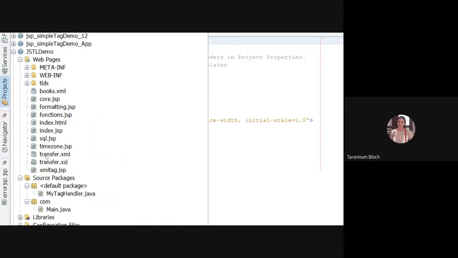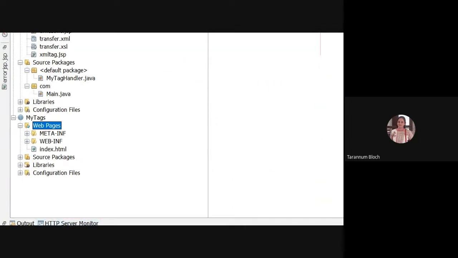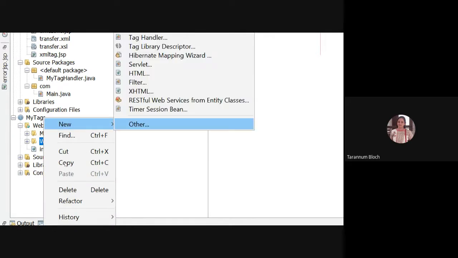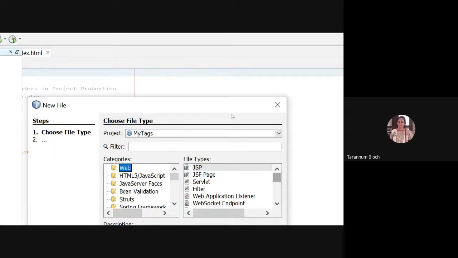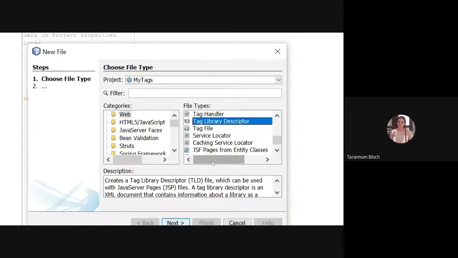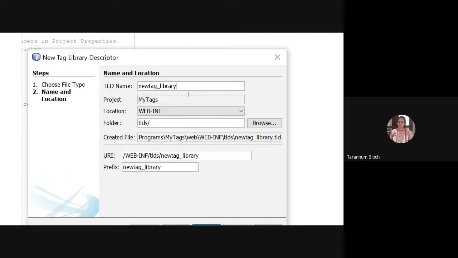So I'll go to the web pages, go to WEB-INF, right click, go to other, select web, and you can see here I have tag library descriptor, TLD. I'll give next, and give the name: my tag library.